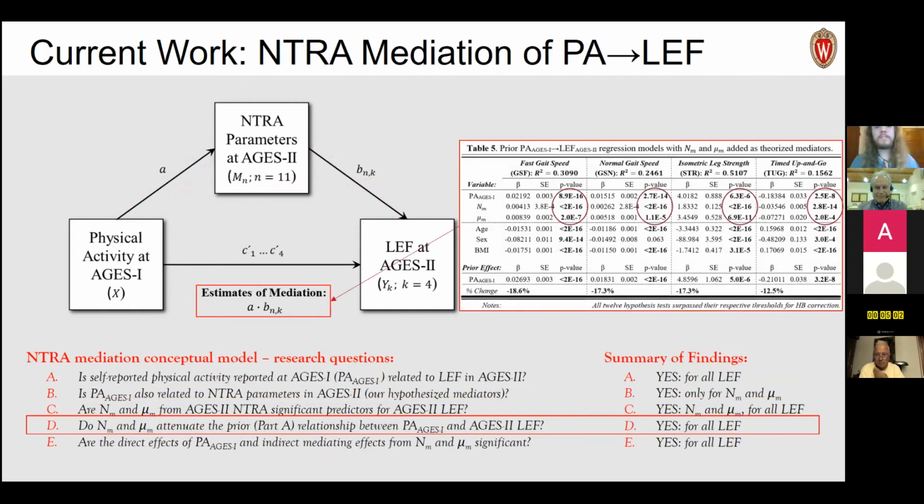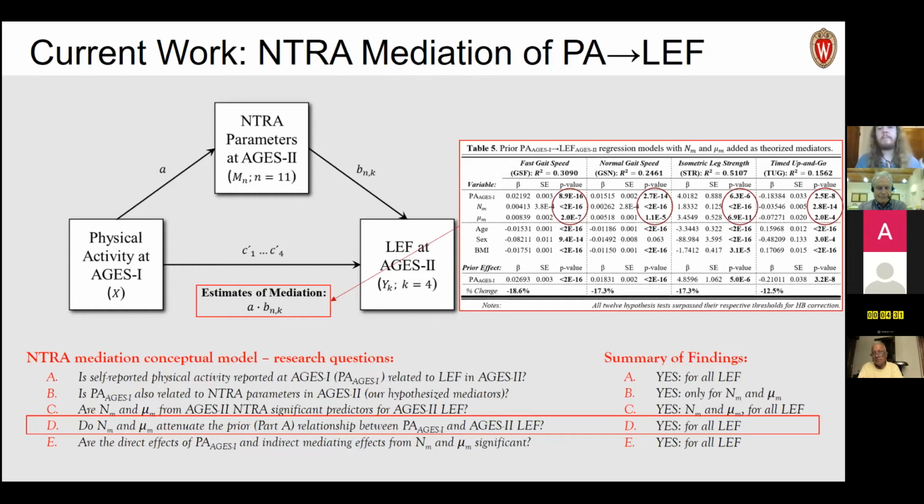So finally, once we've identified these potential mediators, we then ask, are these mediators partial or are they non-significant? So the way we do this is by first testing their addition into our prior models by adding muscle amplitude and location to physical activity towards the prediction of LEF in AGES-2. And we find that across the board, we not only have significant beta coefficients for these predictions, but we also see an attenuation of our prior effects.